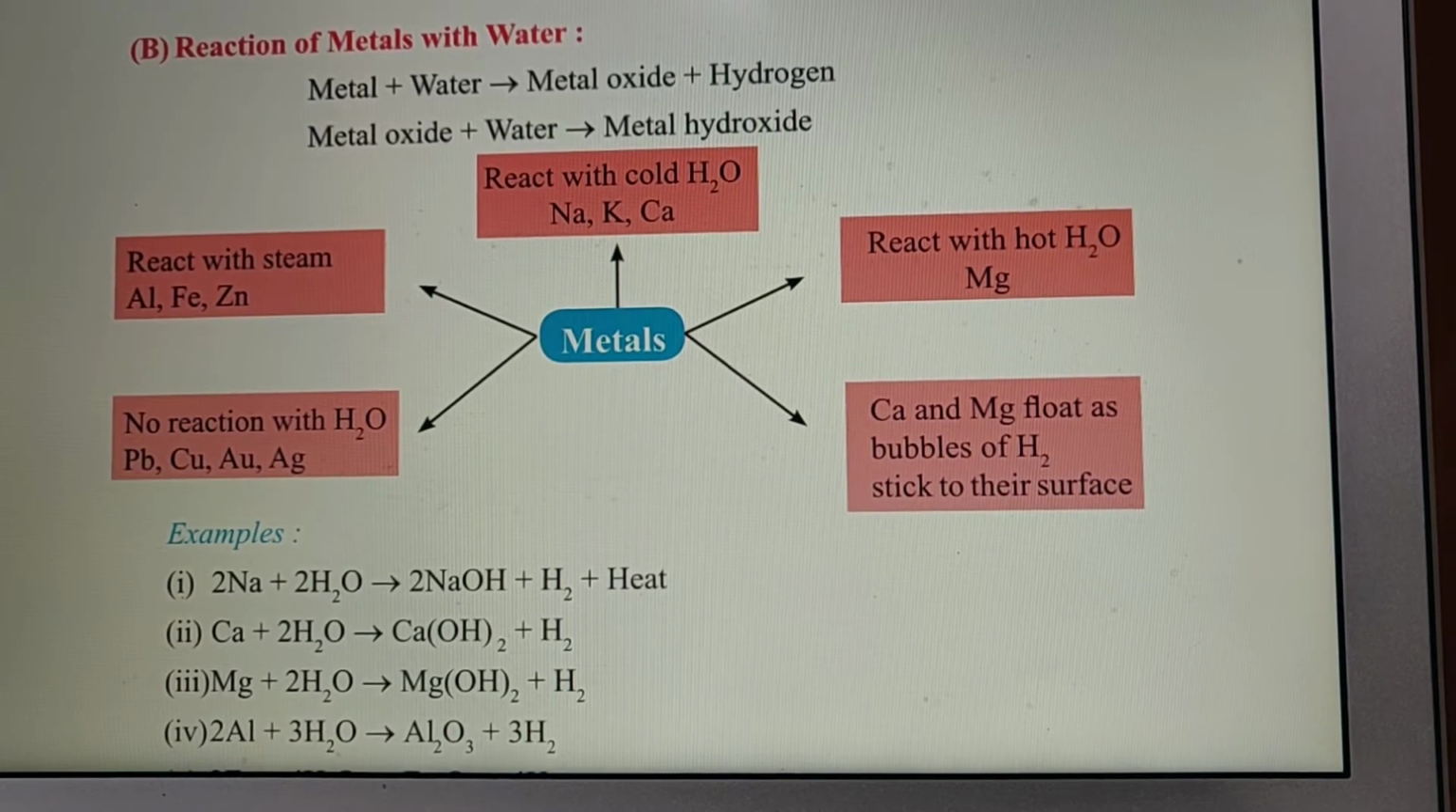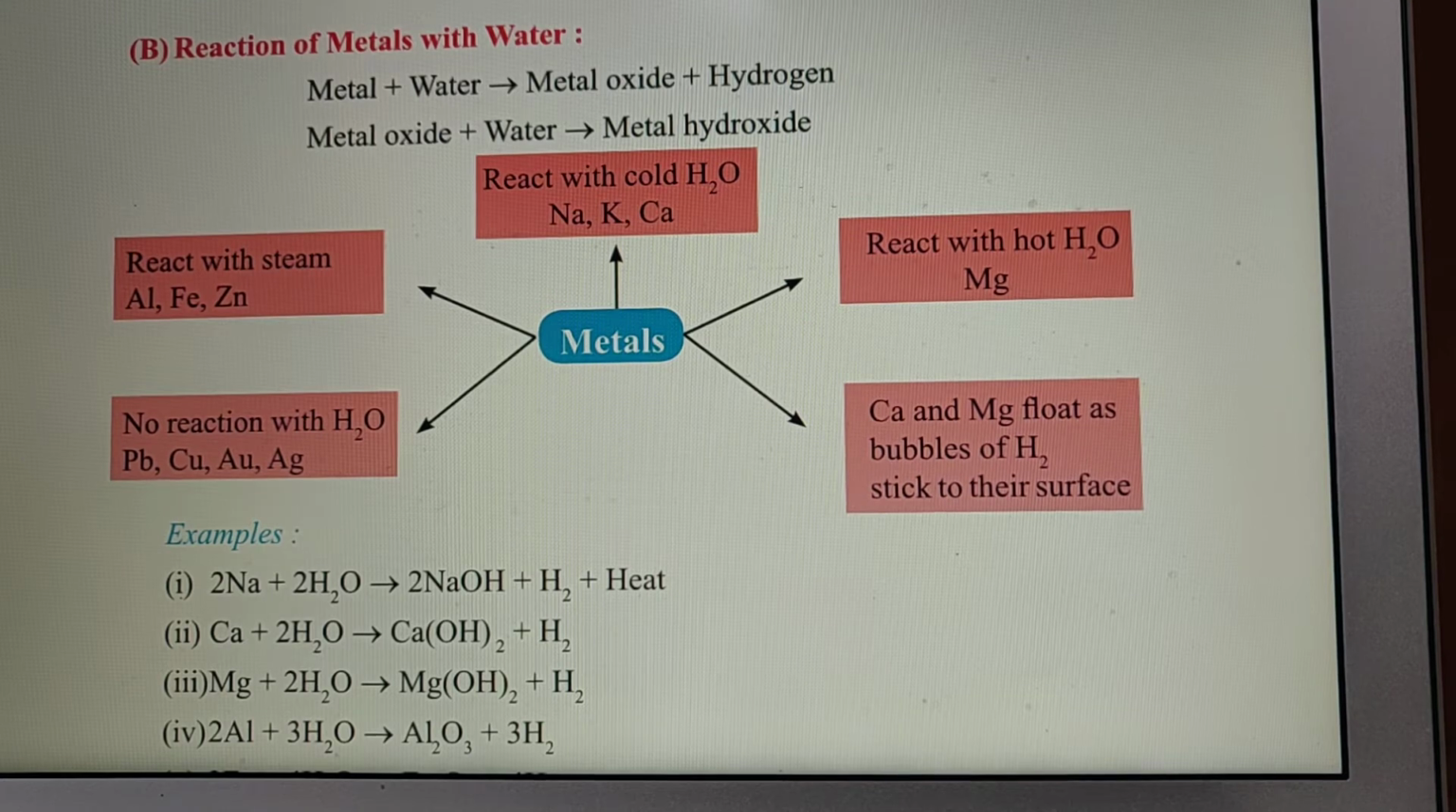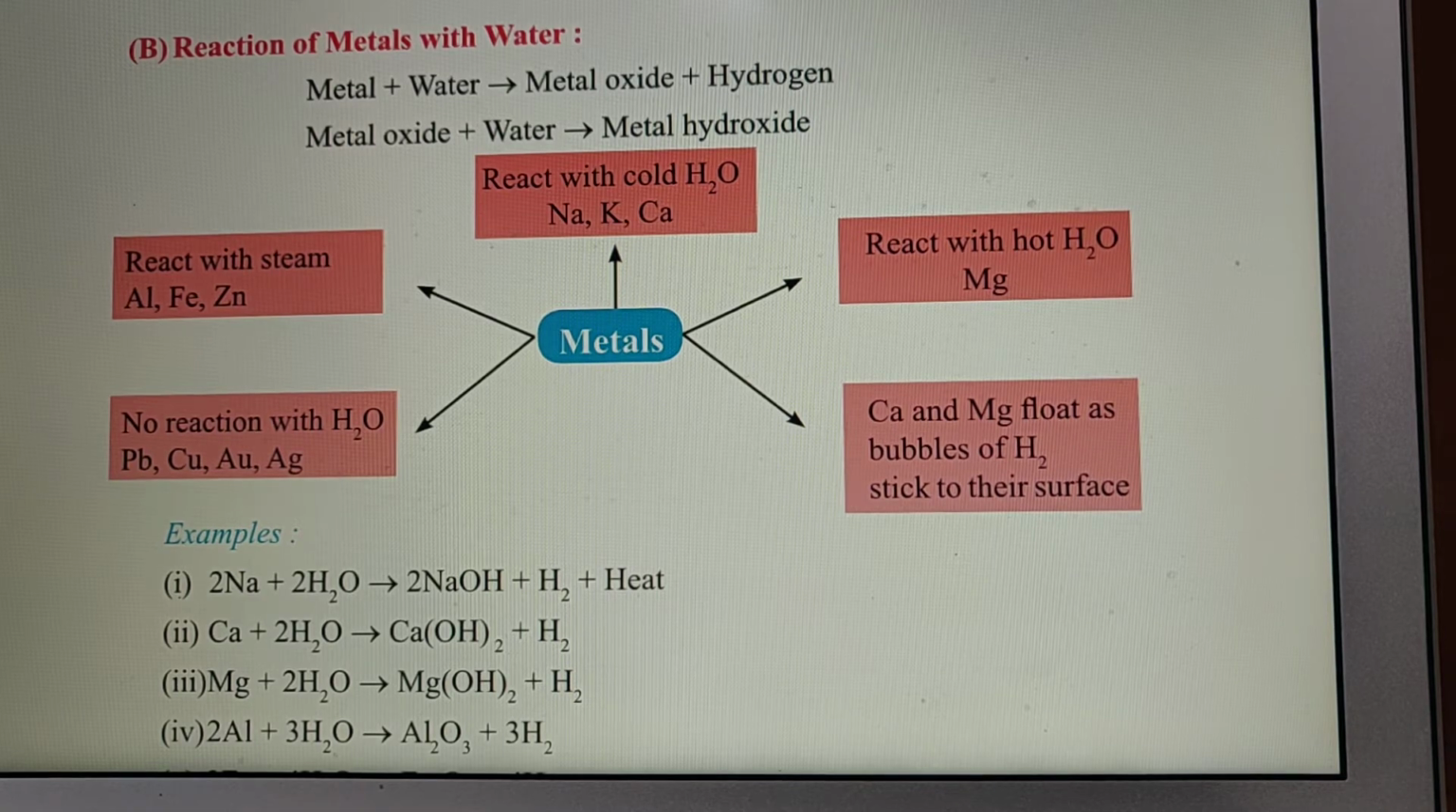With hot water only magnesium reacts. Calcium and magnesium float as bubbles of hydrogen stick to their surface. When we put calcium and magnesium in the water, they float on the surface because, due to their reaction with water, hydrogen gas is formed, and that hydrogen gas carries these metals to the surface of the water and they float.